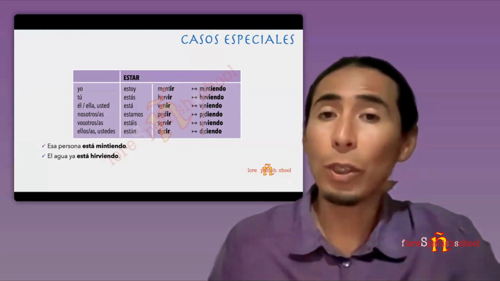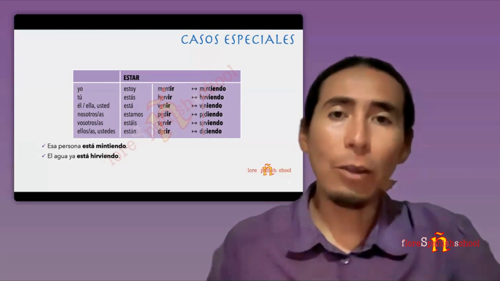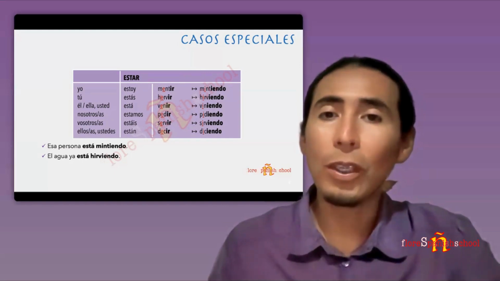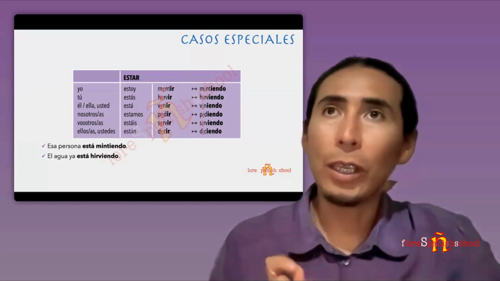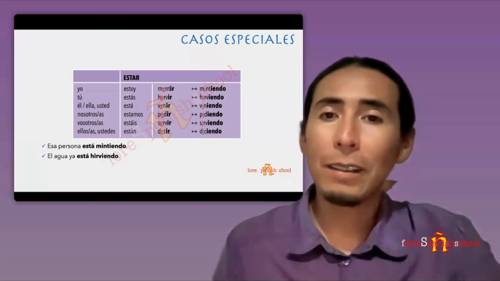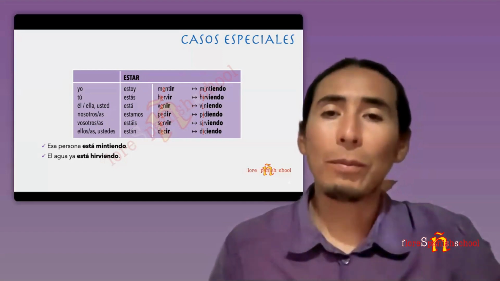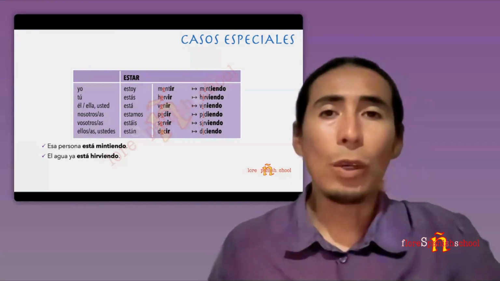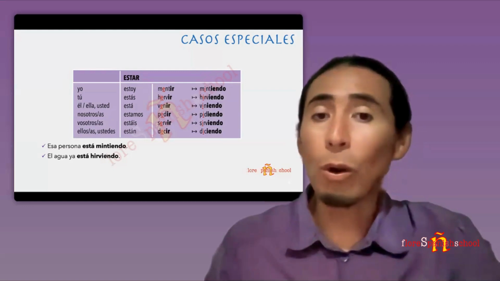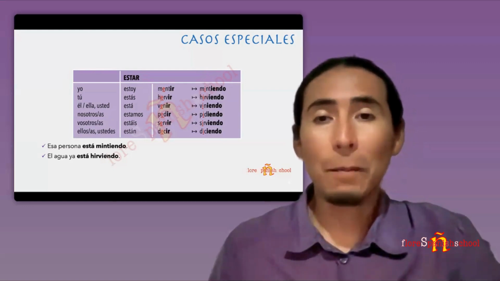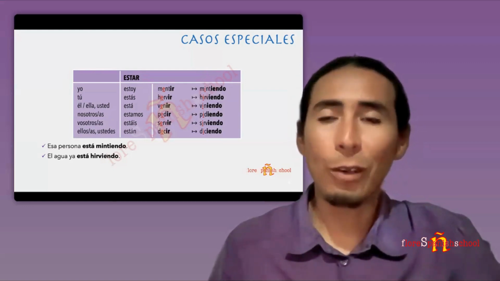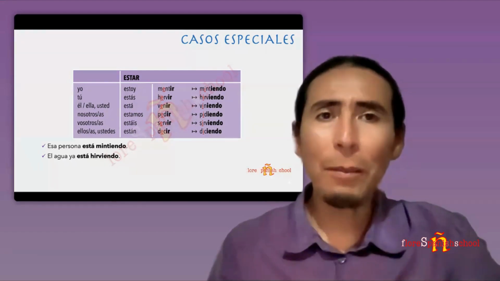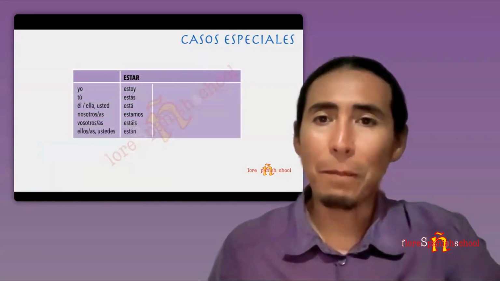Yo sirvo, yo digo. So all verbs that are going to have that pattern, number one, ending with IR, number two, that the E becomes IE or the E becomes I, are going to be in this group. So this is one key. If you want to remember or learn about those verbs in present tense, look on my other videos. You are going to find the conjugations in present tense. Let's keep going with another casos especiales.